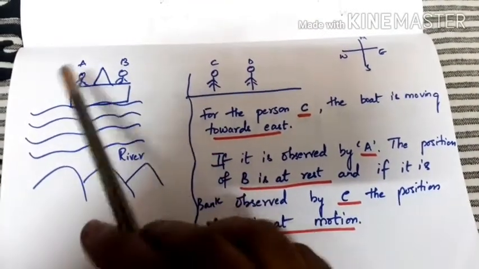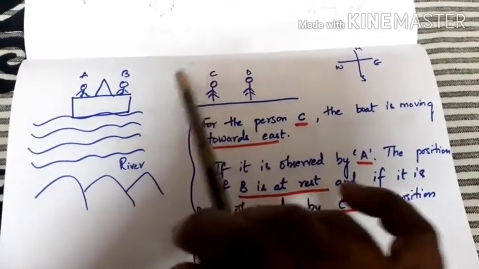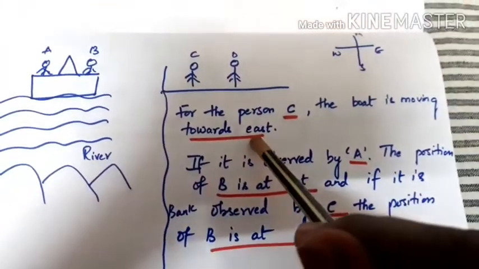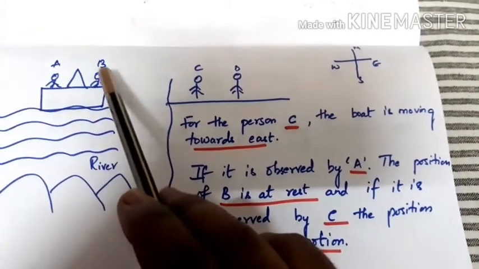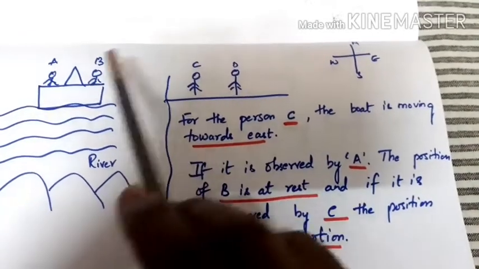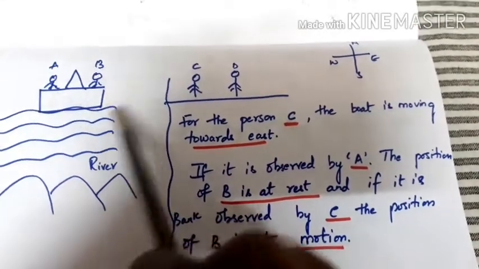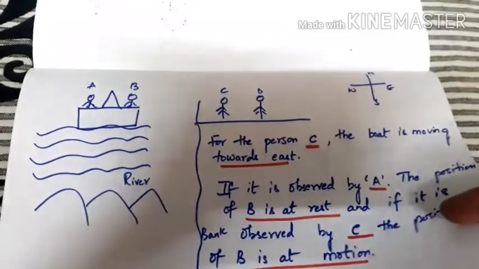Here you have a river, persons A and B, and on the bank of the river two persons, C and D. For person C, the boat is moving towards east. If it is observed by A, the position of B is said to be at rest. And if the same thing is observed by C, B is said to be in motion. So the reference point is very important.